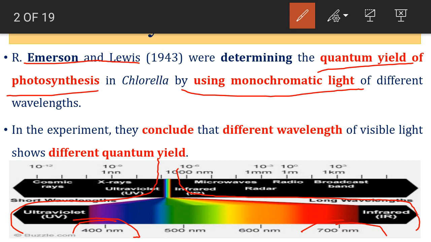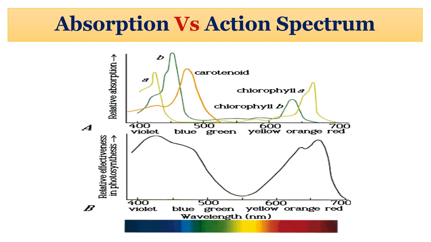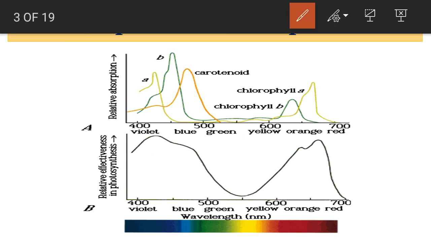Similar kind of concept we had discussed in the previous video about the role of light and photosynthetic apparatus, where I talked about the absorption spectra and action spectra for photosynthesis. Let's revise that again. An absorption spectrum shows all the colors of light absorbed by the plant. All the colors means wavelengths. And an action spectrum is a graph of the rate of biological effectiveness plotted against wavelength of light.